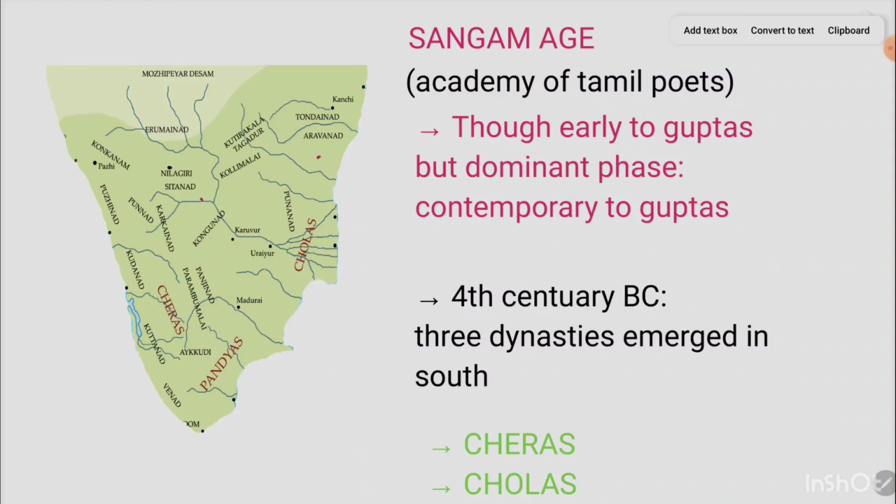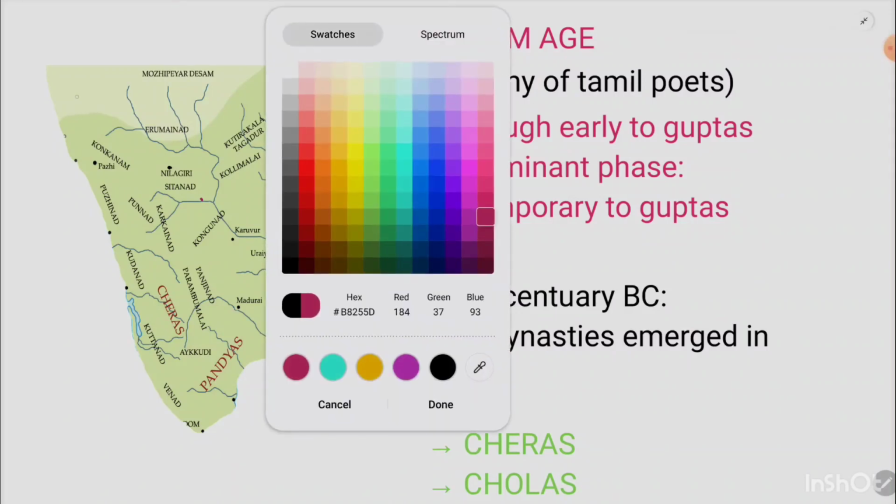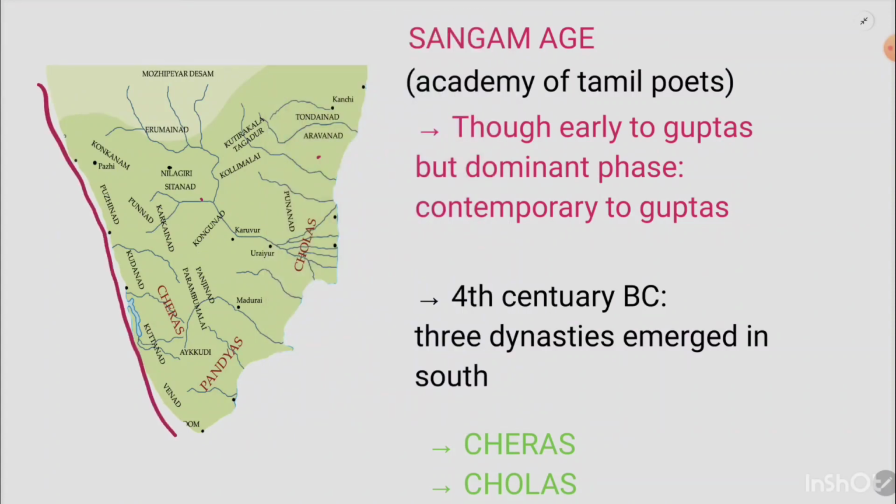So before jumping to the main topic, let's check this map of Indian Peninsula. So it becomes clear here that today we are going to discuss the south of India. In this Indian Peninsula, we are going to discuss three major prominent dynasties that ruled in south contemporary to the Guptas.